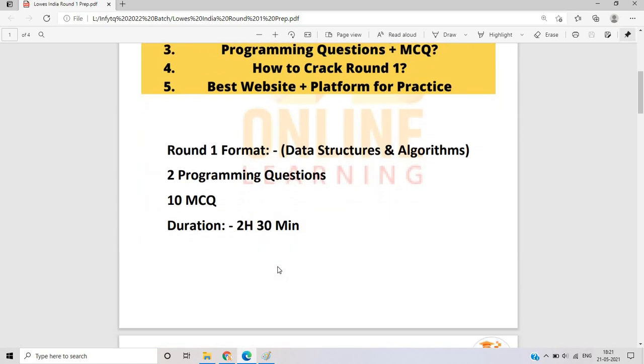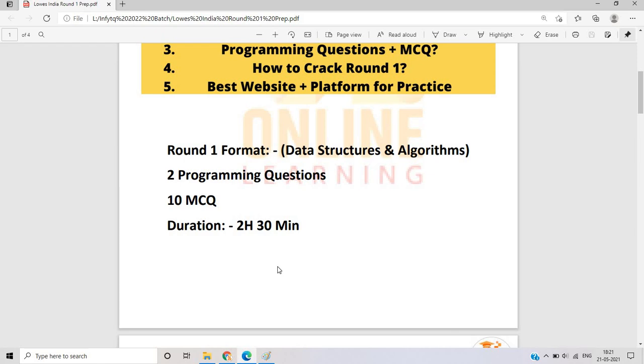As we know, the round 1 format is data structures and algorithms. On the website they only mention that there are two programming questions, and the duration is 2 hours and 30 minutes, and there are 10 MCQs. Okay, so this is the round 1 format, and this is the same for the two different roles, the associate software engineer or data analyst post.